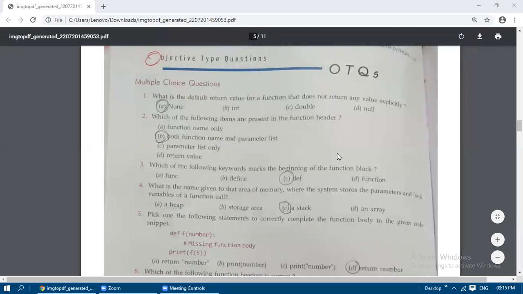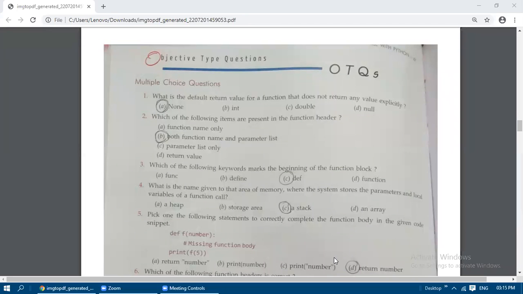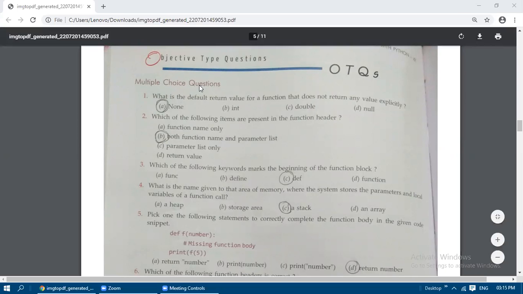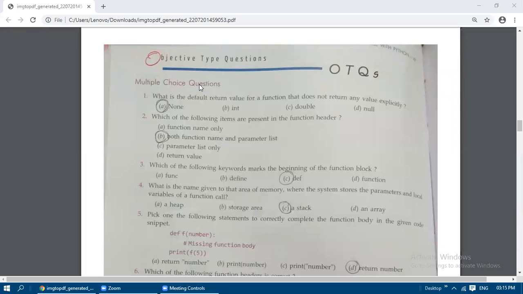Hi students, now I'm going to discuss one mark questions and answers, that is subjective type questions, fill in the blanks, and then true or false questions. Let me discuss for your exams. First we move on to working with Python, that is working with functions in Python.